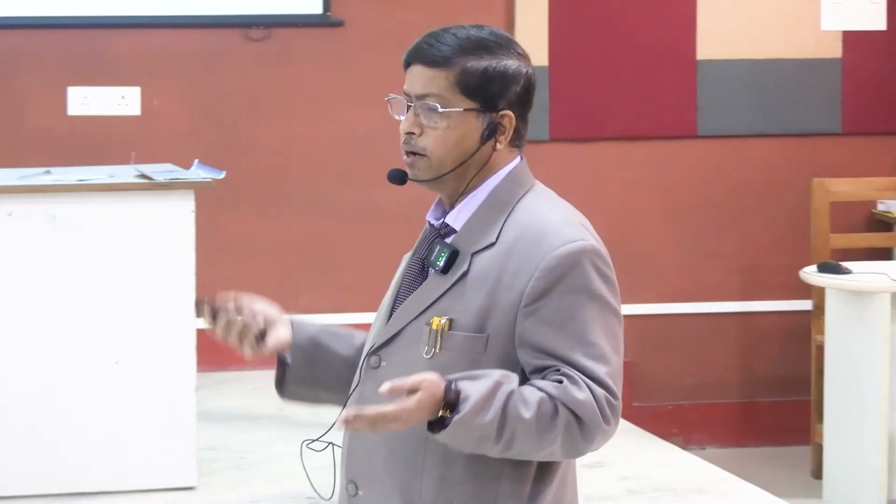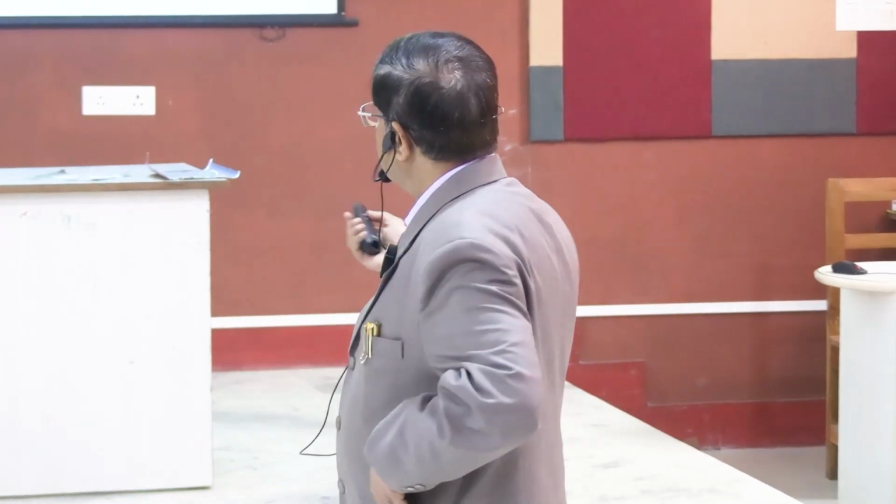But in most of the cases, we come to the next slides and see what is the difference between hemorrhage and thrombosis. Suppose in a cerebral hemorrhage, for example, the onset is very sudden, and the maximum symptoms of the neurological deficit will develop at the 0 hours. Then it can progress, it can reduce, that is a separate issue. But the onset is maximum neurodeficit at the onset. It is in cerebral hemorrhage, but not in the case of cerebral thrombosis.